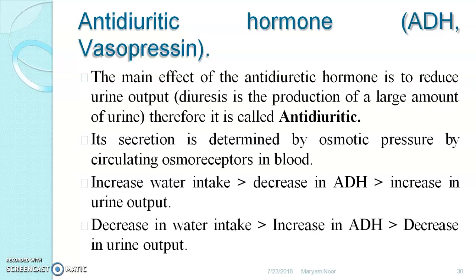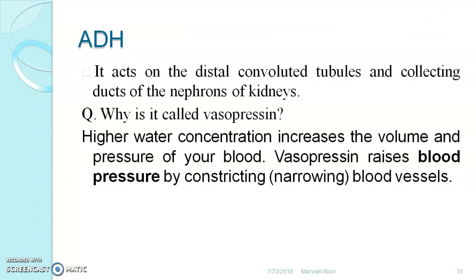When water intake is increased, there is a decrease in antidiuretic hormone and an increase in urine output. See the sequence: when there is an increase in antidiuretic hormone, a decrease in water intake takes place, and as a result, increased ADH leads to decreased water intake and decreased urine output also.